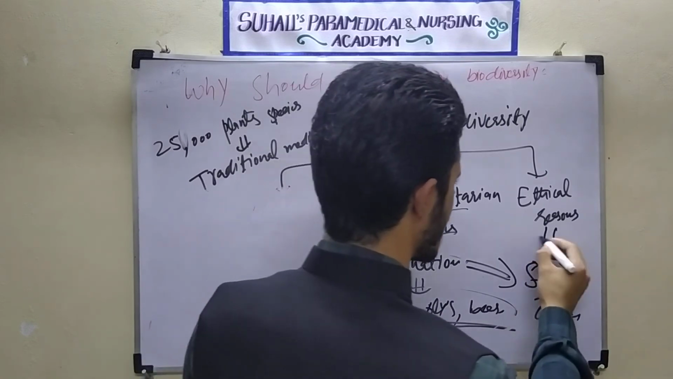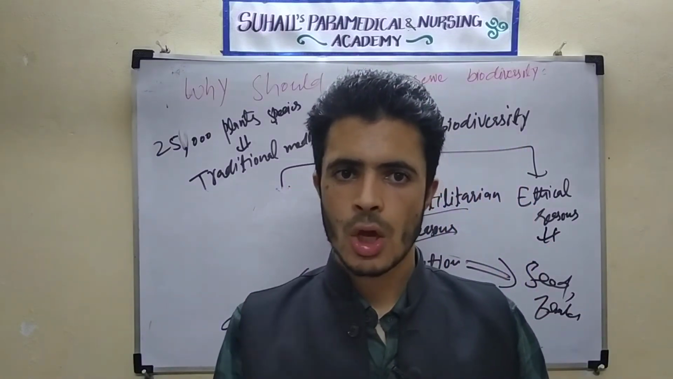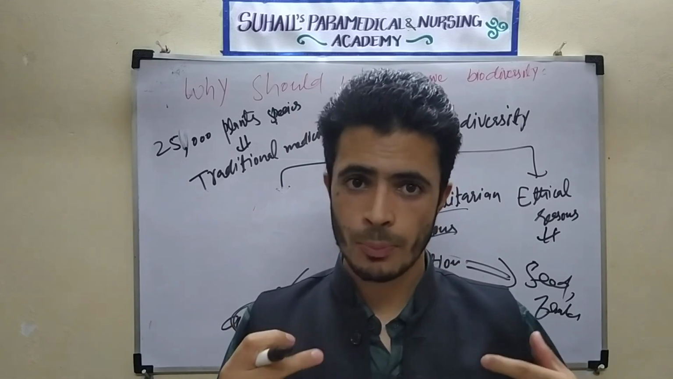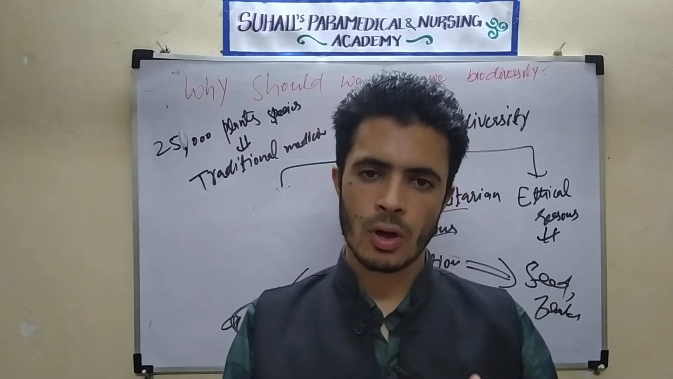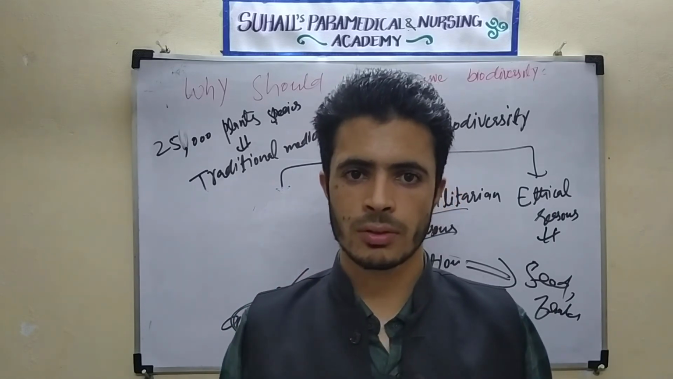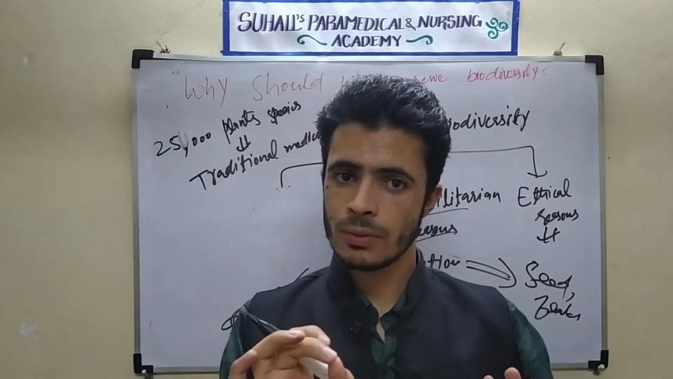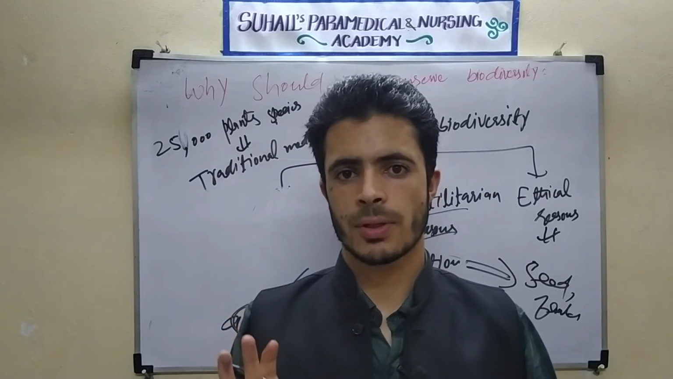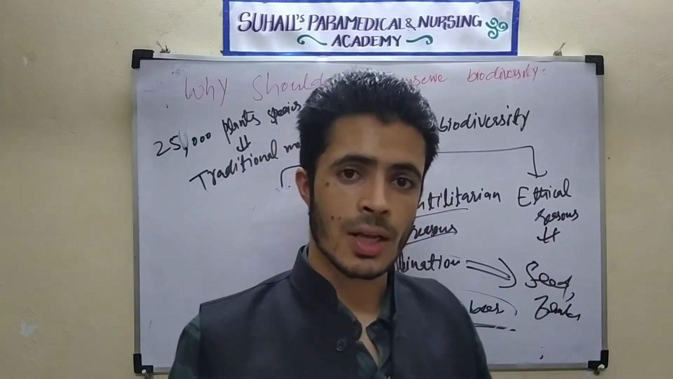What are the ethical reasons? One more thing is the ethical reason. Ethical means the earth is not solely the property of humans. Every living organism has a right to live on the earth. This is called the ethical reason for conserving biodiversity. So why should we conserve biodiversity? We should conserve it because there are ethical reasons also.